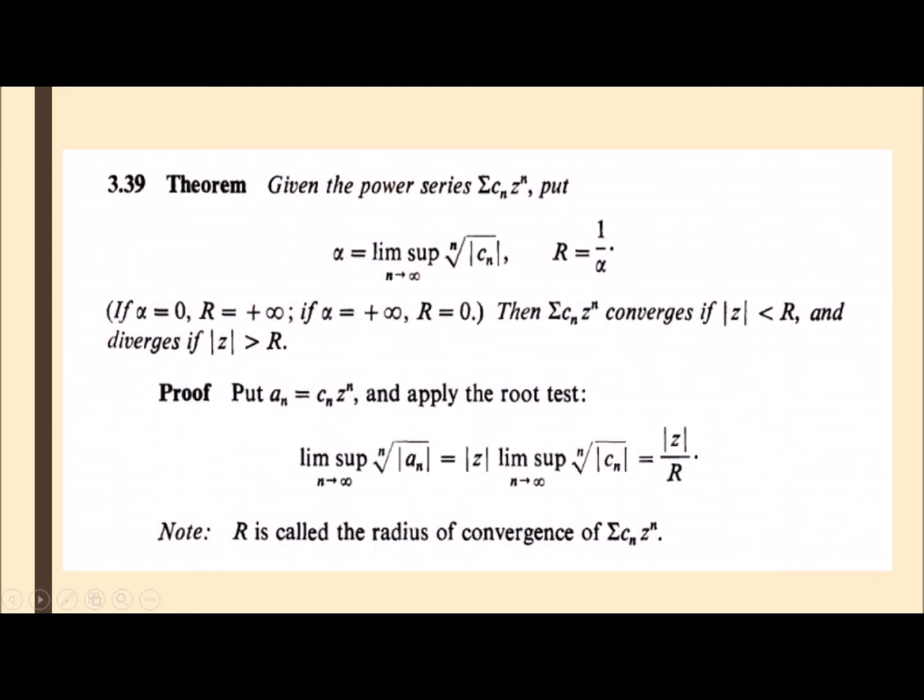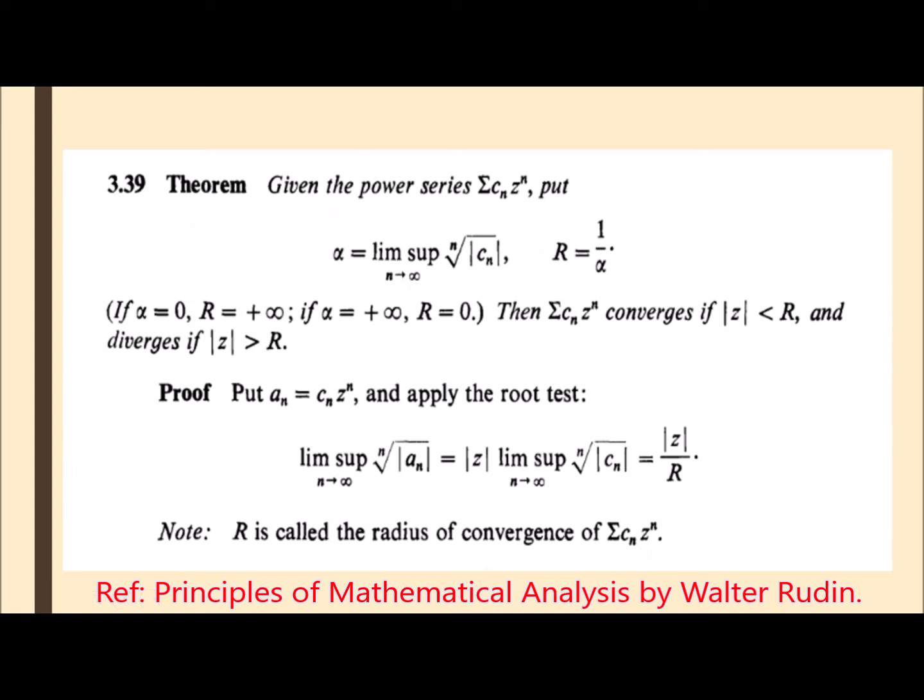Power series is of the form summation c_n z raised to n, and we have the result that if alpha is equal to limit supremum of the nth root of mod c_n, then R is given by 1 upon alpha, where R is called the radius of convergence.